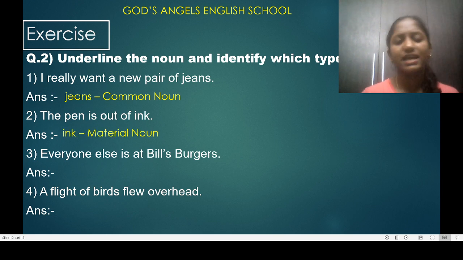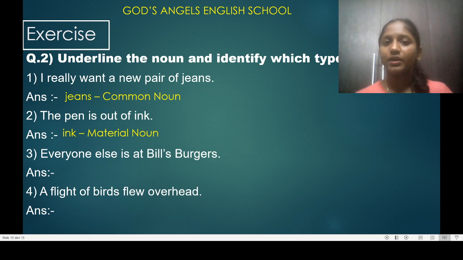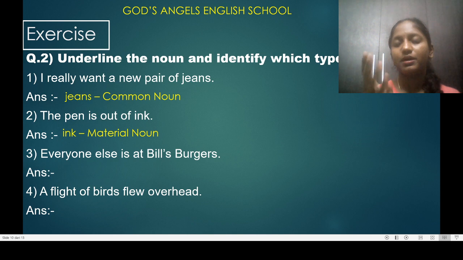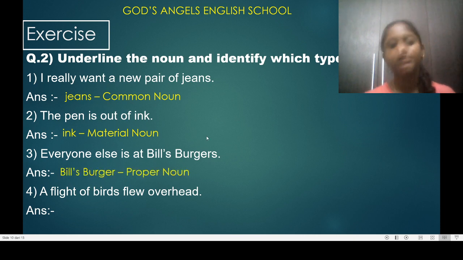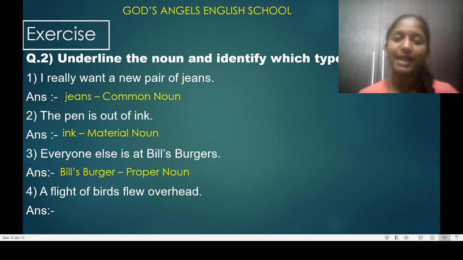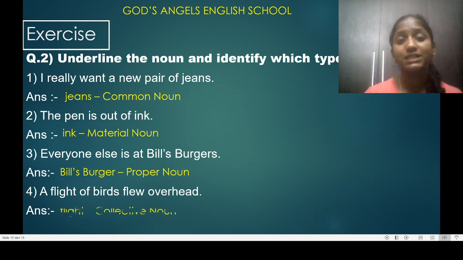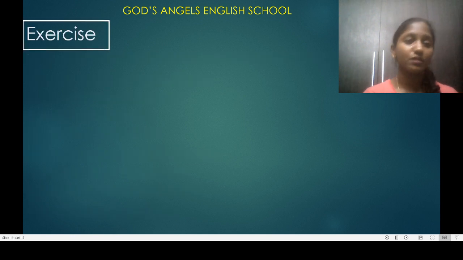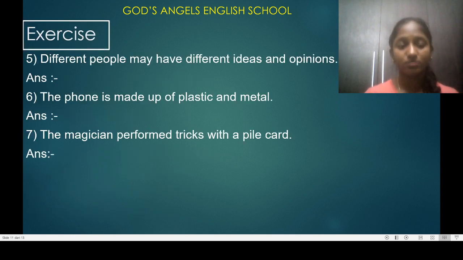Everyone else is at Bill's Burger. What I have told in proper noun is that any person, place, animal, thing or event that starts with a capital letter is a proper noun. A flight of birds flew overhead. A flight of birds means there are a lot of birds flying over together, so it is a collective noun. We will continue that question part.